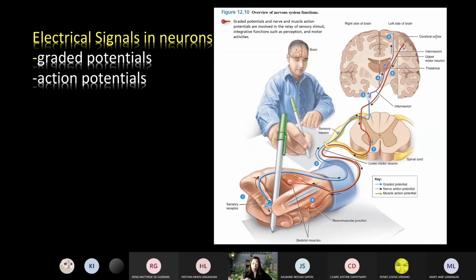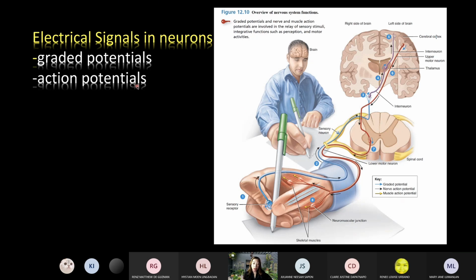That's why if you have the sensory receptor, you have here regions of synapses. You can see the short blue arrows representing the conduction of a graded potential. Again, graded potential for short distance communications.